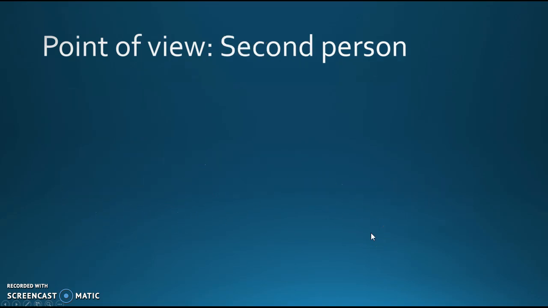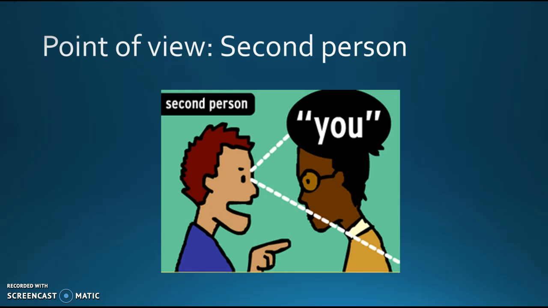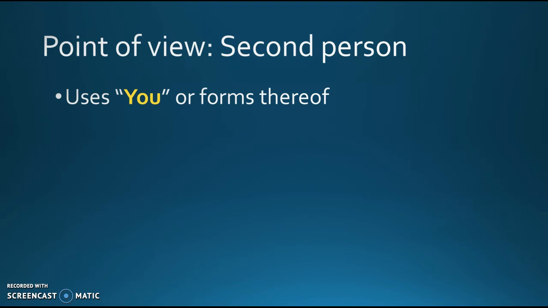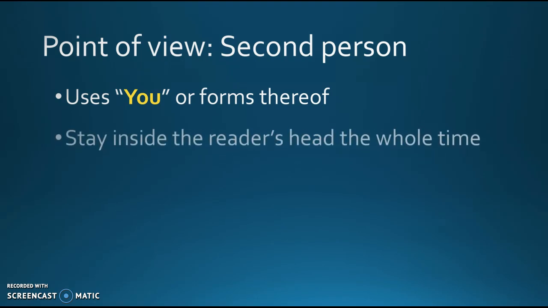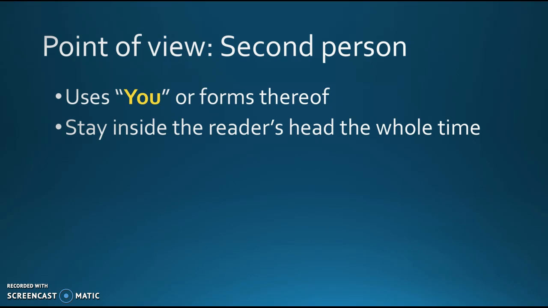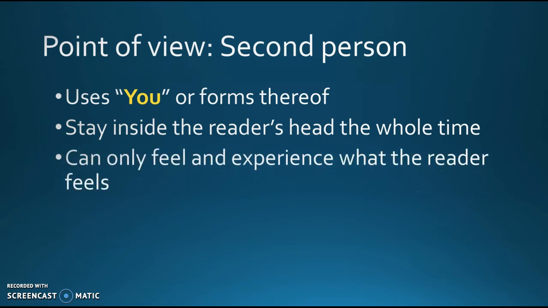Okay. Now, when it comes to second person, it's done a little differently. Instead of I, me, my, it is you, Y-O-U. Okay, second person. It uses you or forms thereof, like you, your, yourself. You stay inside the reader's head the whole time. This is very challenging. This is not a very common form when it comes to writing. You see these in the Choose Your Own Adventure books, which were discussed in the readings from last week. And also you see these often in video games, like you are being shot at, the monster is eating you, you are hungry, you need to eat something, okay? And you can only feel and experience what the reader feels. This is a very challenging, not very commonly used point of view when it comes to writing, okay?